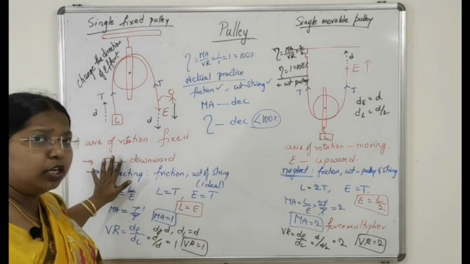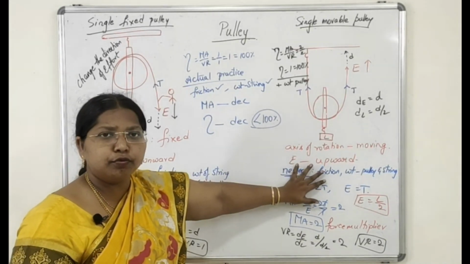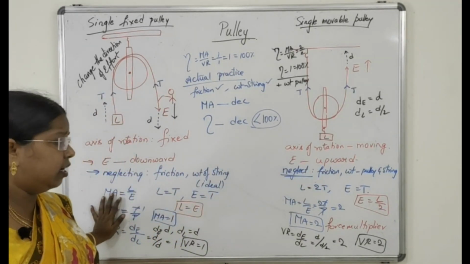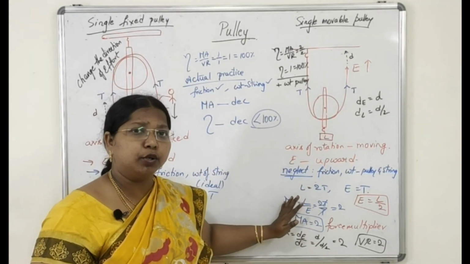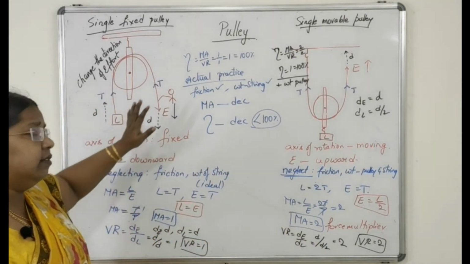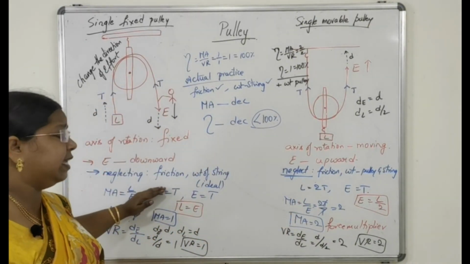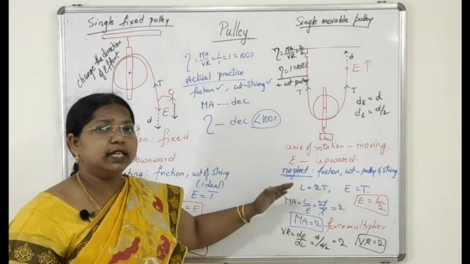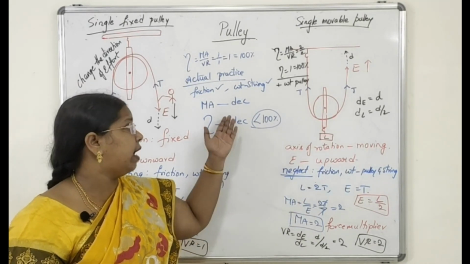Here MA is equal to 1, and there MA is equal to 2. VR is equal to 1, and there velocity ratio is equal to 2. Efficiency will be 100% when we neglect friction and weights, but efficiency is less than 100% in actual practice.